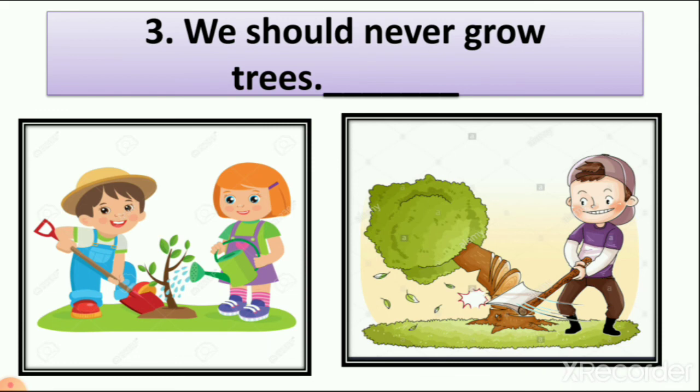Number 3, we should never grow trees. In first picture you can see one boy and girl growing a tree. In second picture you can see one boy cutting a tree. So if we are growing trees, we get fresh and clean air. And if we are cutting trees, we don't get clean and fresh air. So should we grow trees or never grow trees? We should grow trees. So this sentence is wrong. We should never grow trees is false.